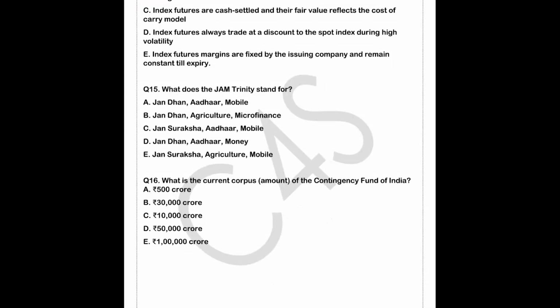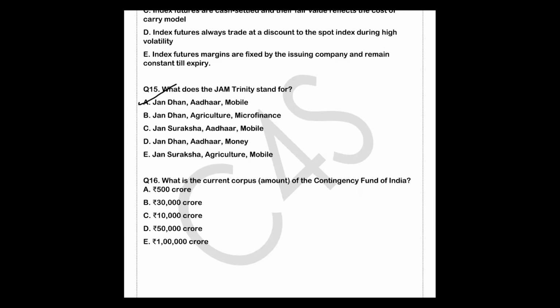That is, what does the JAM stand for? Just tell me. JAM means Jan Dhan account, Aadhaar identification, and mobile connectivity. It forms the backbone of India's direct benefit transfer, that is, the DBT framework. The integration of these three elements enables efficient, transparent, and targeted delivery of government benefits. Is it clear? So JAM Trinity means Jan Dhan, Aadhaar, mobile. So option A is correct, right? It was a very easy question.